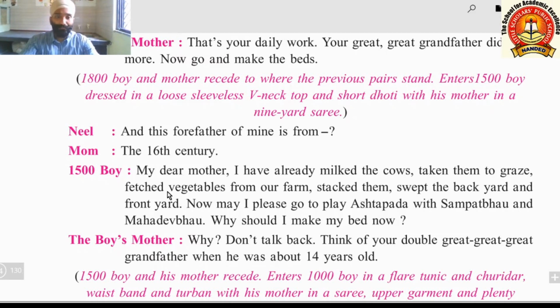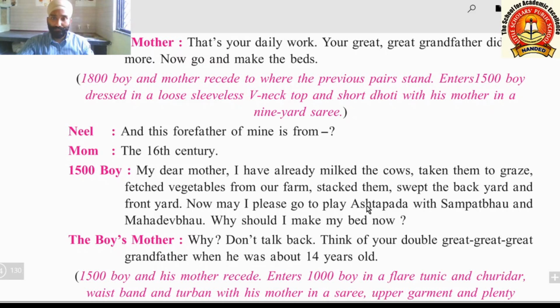So here the boy is telling I have stacked them. Thereafter I swept the backyard and front yard, both the yards also, and these many chores I have done. Now may I please go to play Ashtapada with Sampat Bhau and Mahadev Bhau. Why should I make my bed now?